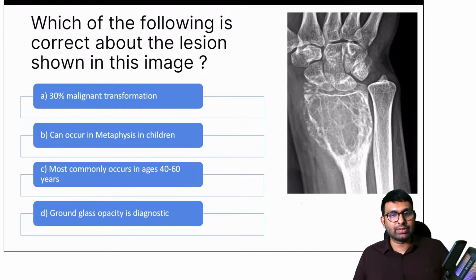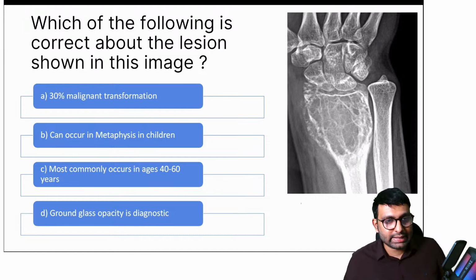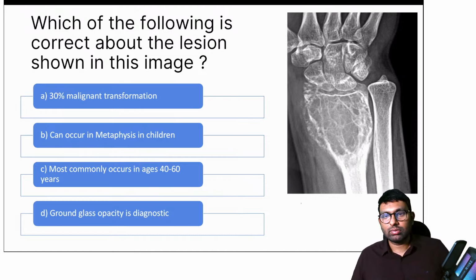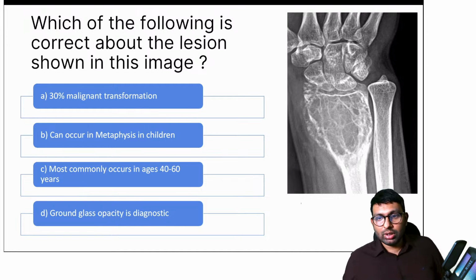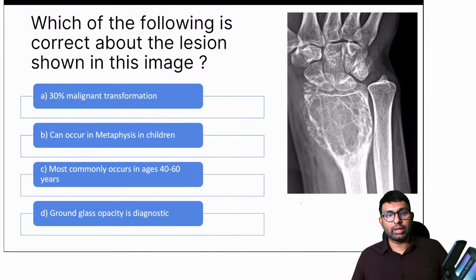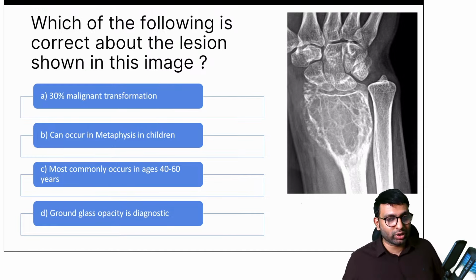Okay, Stardust believes that option A is completely wrong. Sakshi says it's B again. Debraj again says it's B. Okay, 20 to 40 years, so C can be ruled out. So C, okay, C can be ruled out again, that we've already discussed.